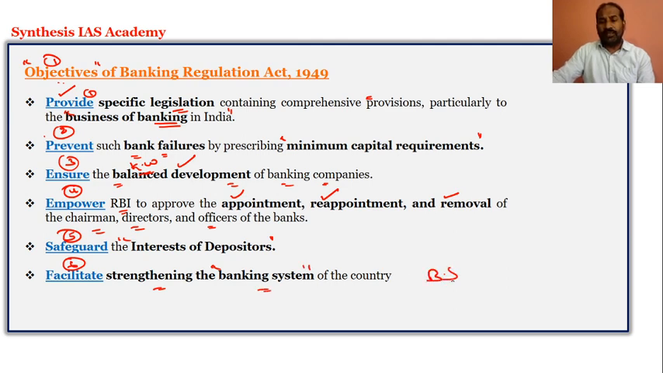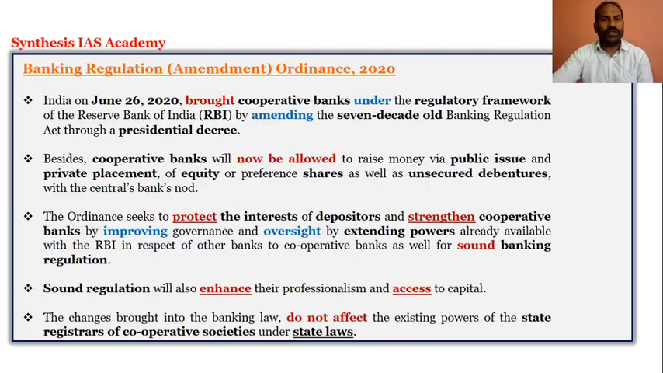Because if the banking system is very strong in India, definitely we would not be majorly impacted by any economic shocks created across the world. That is why one of the objectives is to strengthen the banking system in India. So we have focused on the objectives also. And now we will look at the Banking Regulation Ordinance 2020.